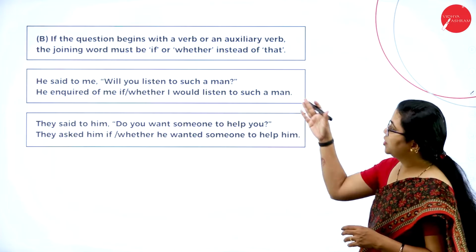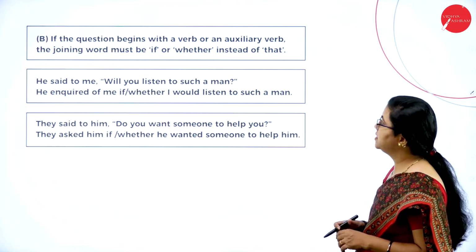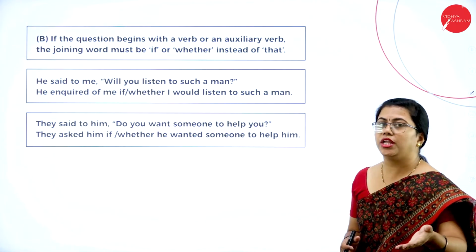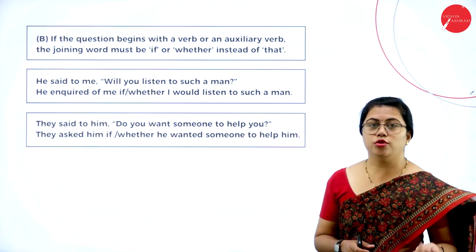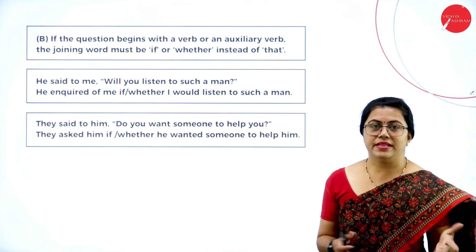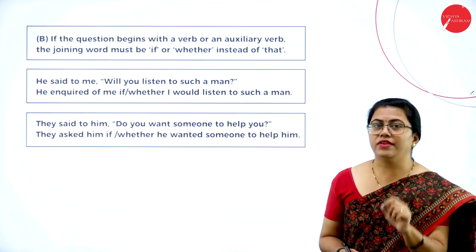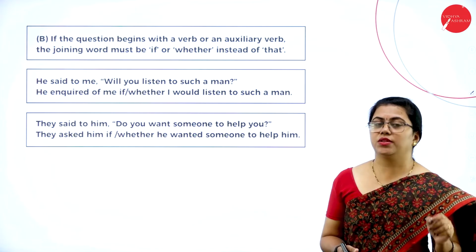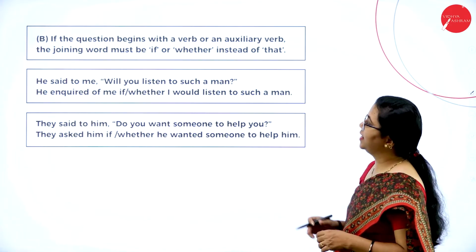Fine. If the question begins with a verb, suppose there is a verb in the beginning of the sentence. For example, usually you use this auxiliary verb also in order to ask a question, isn't it? Will you do it? Does anybody have a pencil or something like that? So that begins with an auxiliary verb also. Not only with questioning words, sometimes it begins with an auxiliary verb also. So that time, how do you change it? So here is an example.